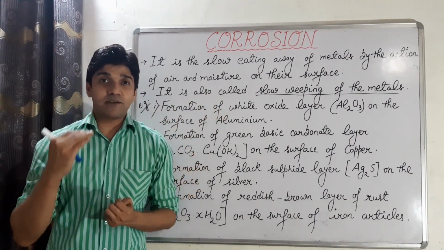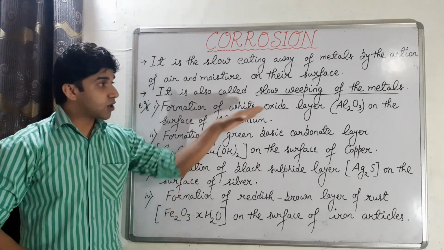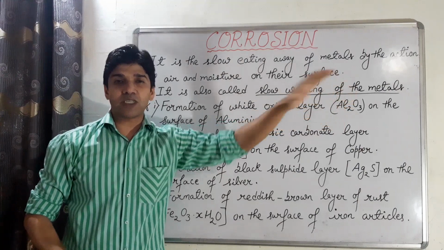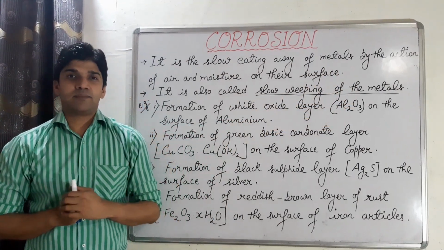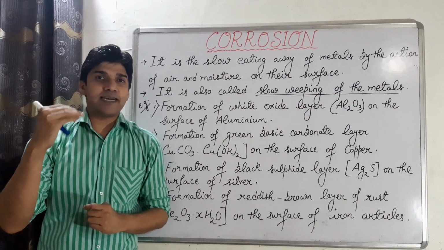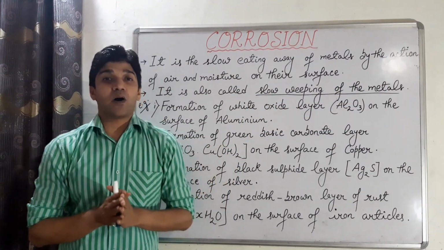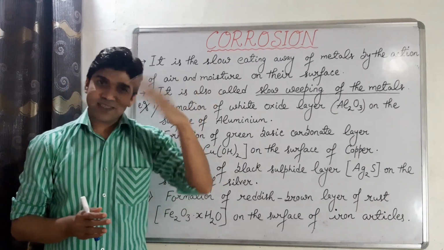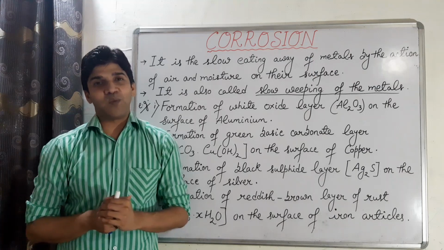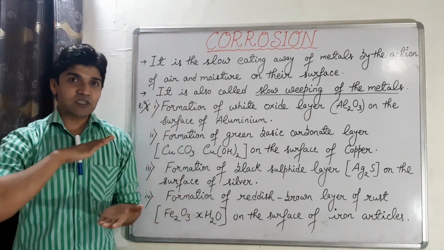It is because there is formation of a white oxide layer of aluminium oxide on the surface of the aluminium. So that's how aluminium gets corroded. Actually, this layer of aluminium oxide prevents further corrosion of aluminium.